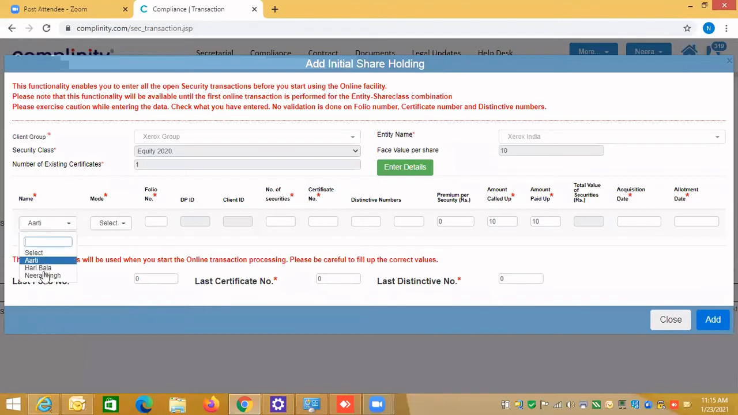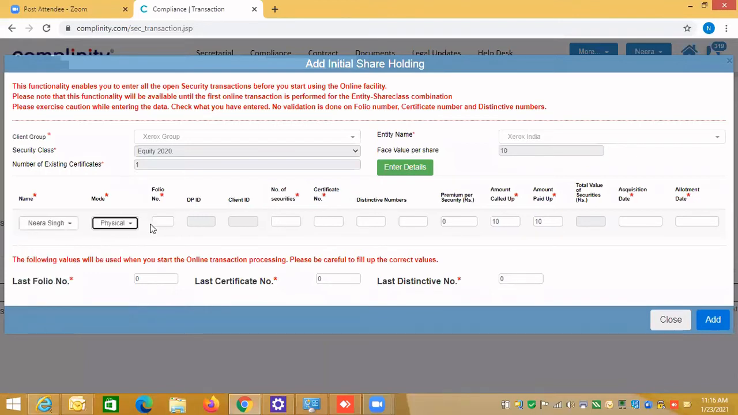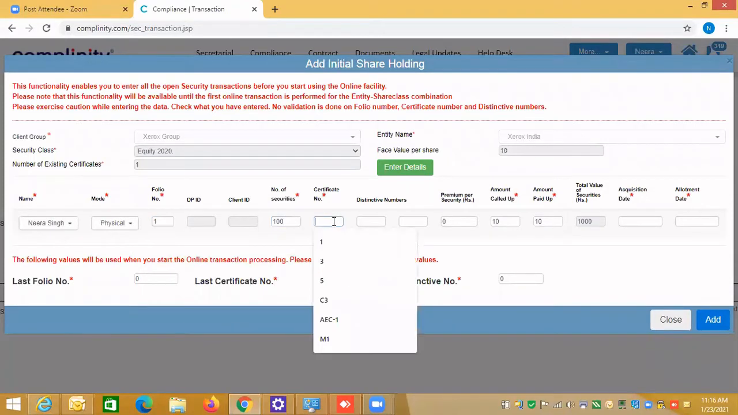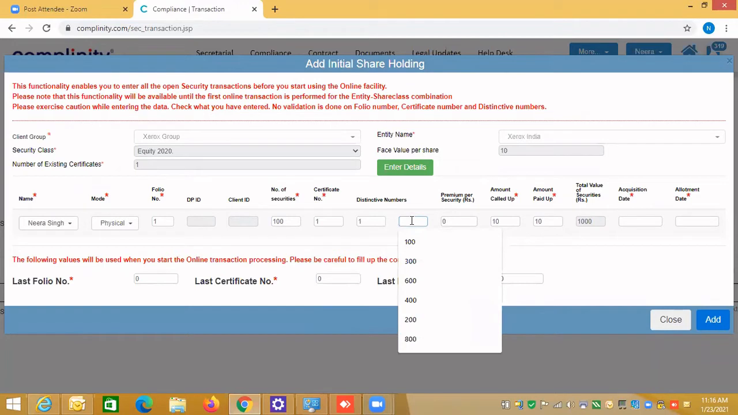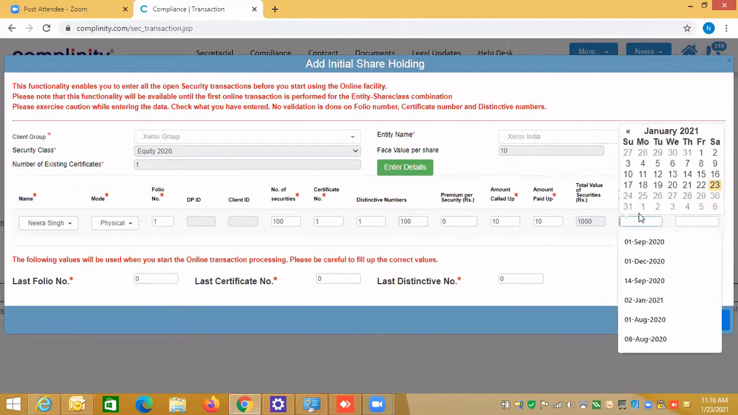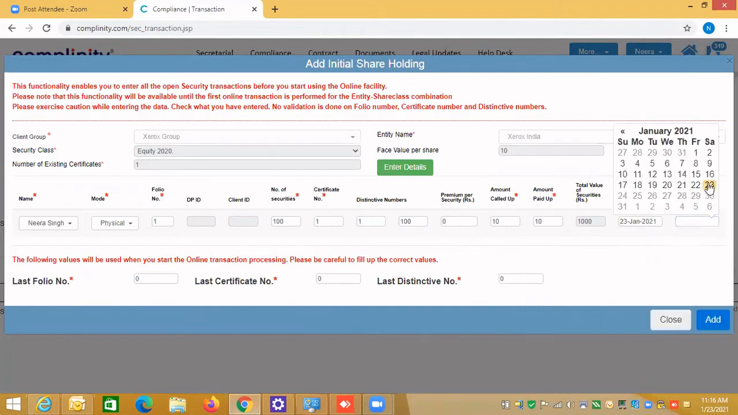So I would like to now say physical, folio number, I'm giving 1. Number of securities, again 100. Certificate number, now I am entering manually. You must be having the hard copy. Again, I'm repeating, hard copy, because everything is written on paper. And then I'm entering the distinctive number. Suppose if I enter the distinctive number here as 200, the system will tell me that this is wrong. It will tell you your distinctive number calculation is not correct. Acquisition date, 23rd, allotment date.